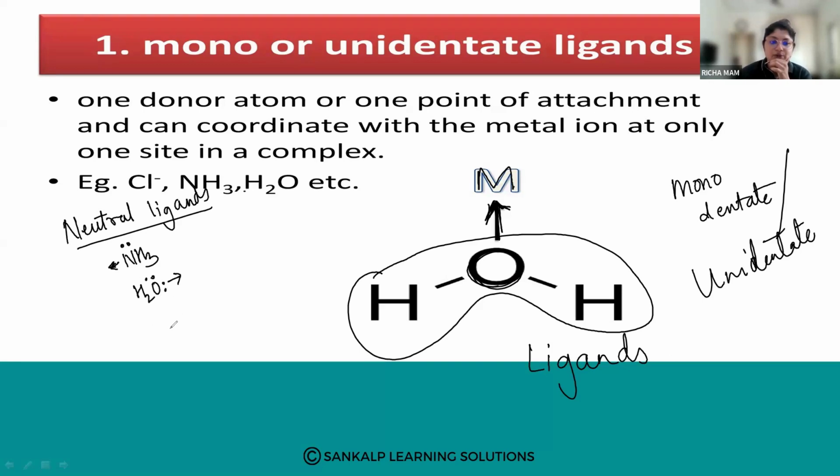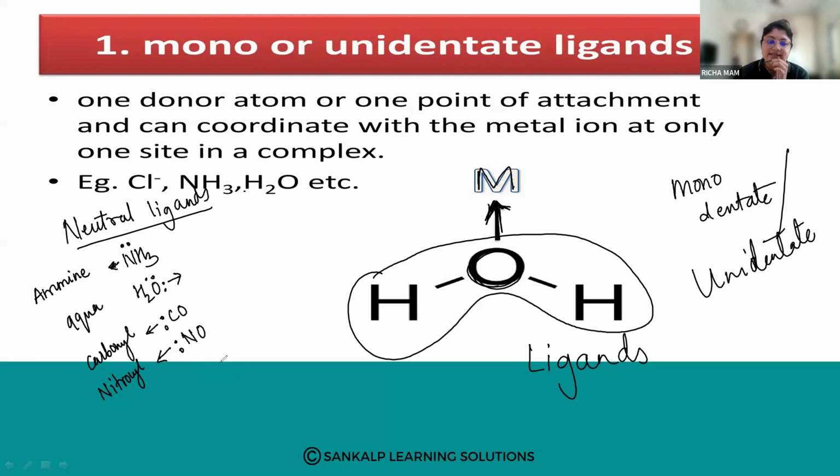Then your carbonyl group, which will get linked to the central metal atom. Next is your nitrosyl. So let me write here the names: ammine, aqua, carbonyl, and nitrosyl.